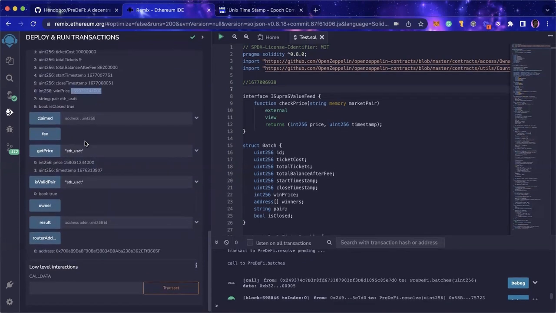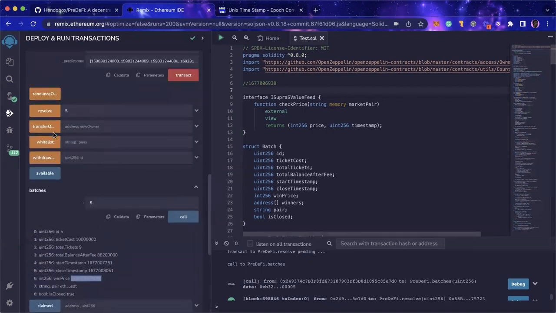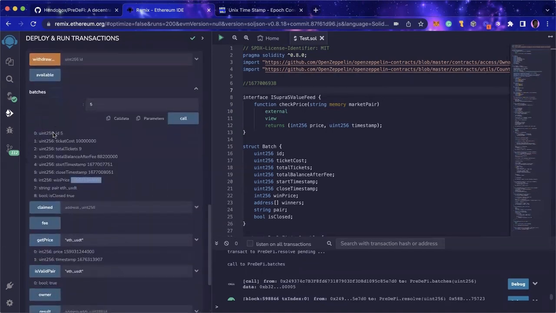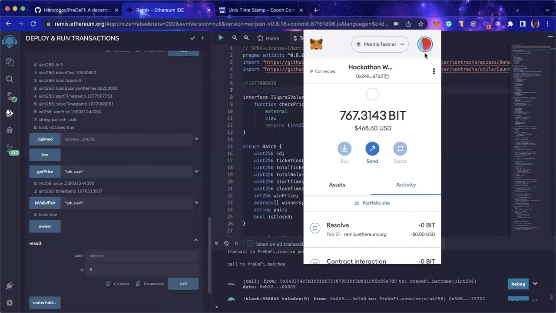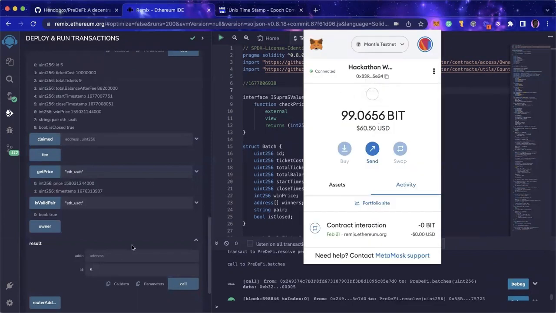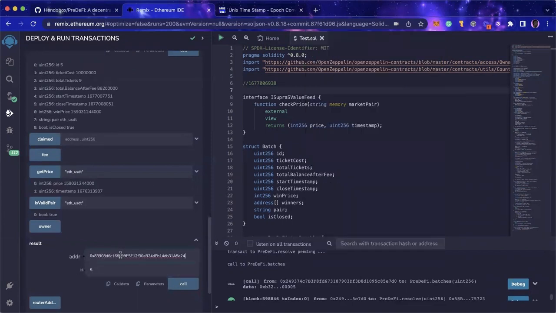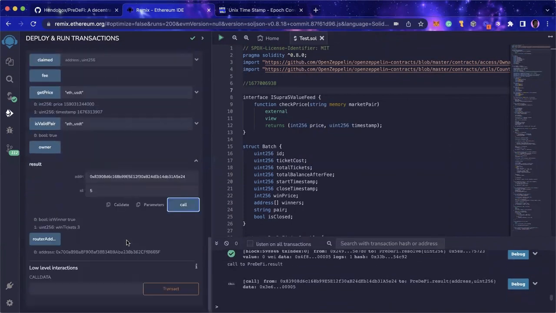So let's just see for the individual users. We have this method to check results. For results, it takes in the ID 5, and then the address of the user you want to check for. So I'm just going to check, assuming I was this user who, of course, had 3 wins, had 3 correct guesses. I'm just going to check for him. Yes, you can see he's a winner and he has 3 wins.